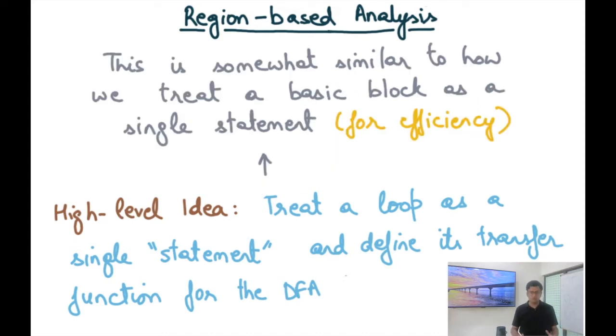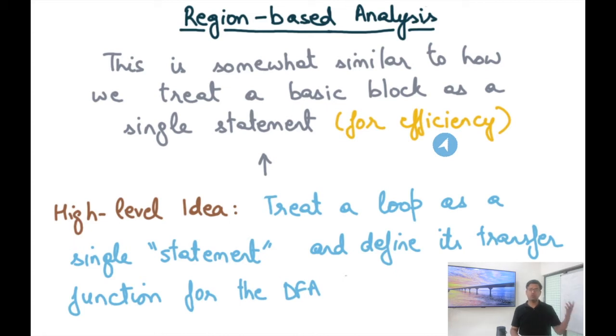And notice that this is somewhat similar to how we used to treat a basic block as a single statement. Recall that when we were discussing the first few modules of data flow analysis, we discussed how it may be easier to talk about every basic block as a single statement, especially when we are talking about gen and kill sets, and so we define gen and kill over the entire basic block instead of dealing with every statement separately. When we were discussing that, treating a single basic block as a single statement, we were basically interested in efficiency, but this time we are interested in precision.